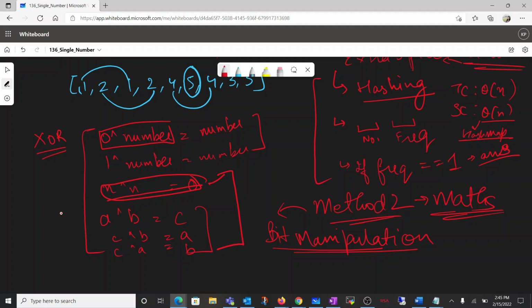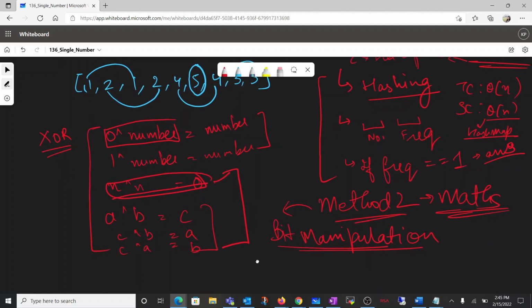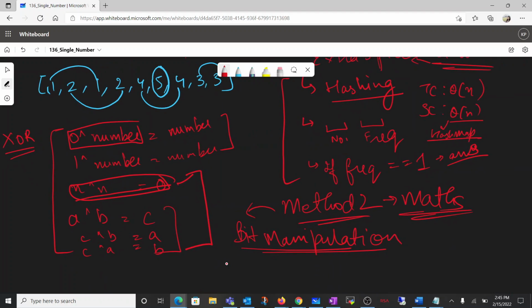See, let me dry run it for you, because its code is simple. We just need to understand this concept, that if we do XOR of 1 with 2, then surely some new number would be generated. Let us say it is n, right? But when we do n XOR 1, then that 2 would be generated again.